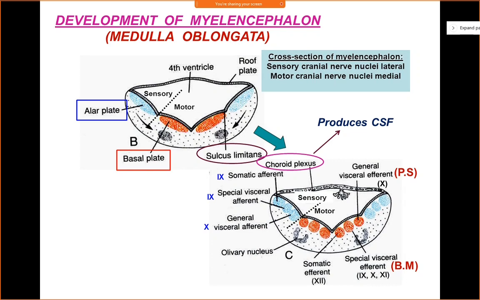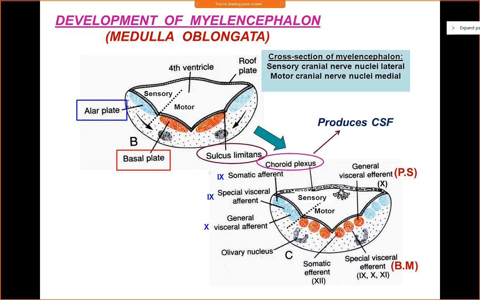Then you have the next component, the special visceral afferent, SVA. This special visceral afferent component will be carried through the 9th cranial nerve. Your 9th cranial nerve is responsible for carrying these visceral sensations, like taste. Special visceral sensations means taste sensations, from the pharynx, from the oral cavity, from the epiglottis. So this will be carried through the 9th cranial nerve, right?